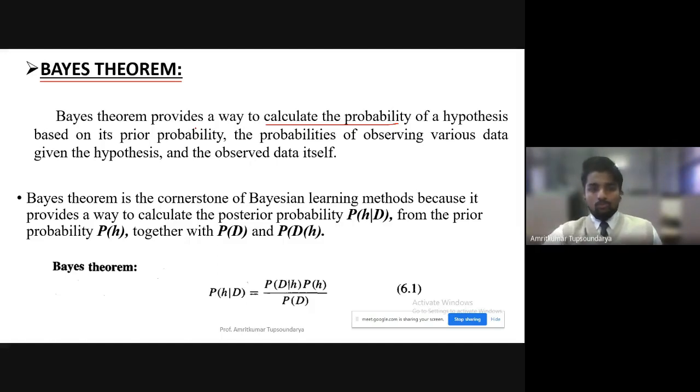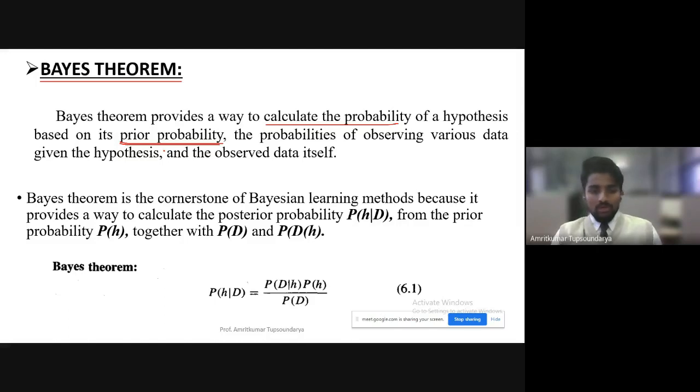Why the Bayes theorem? Because it gives us a way to calculate the probability of these hypotheses based on its prior probability. Now, what is this prior probability? As I mentioned, one aspect of the Bayesian learning method is that we need some prior data, some prior knowledge.